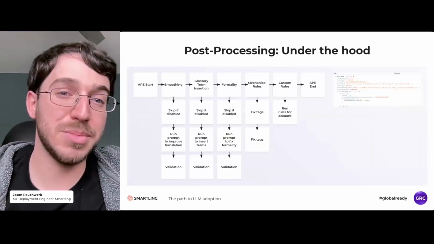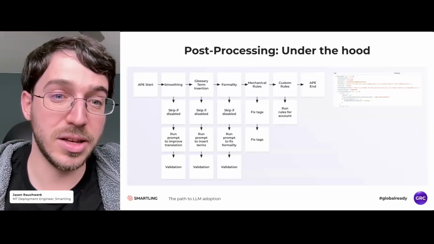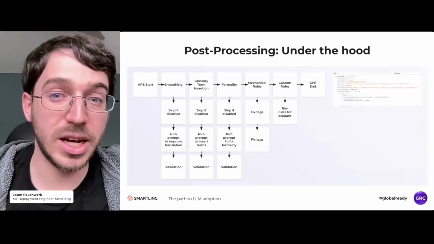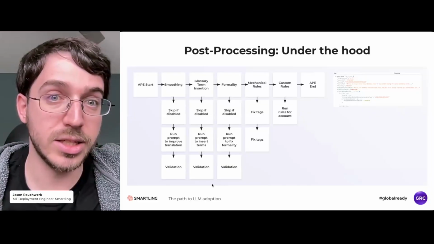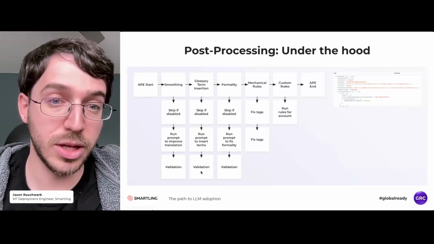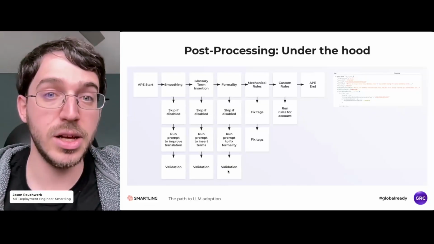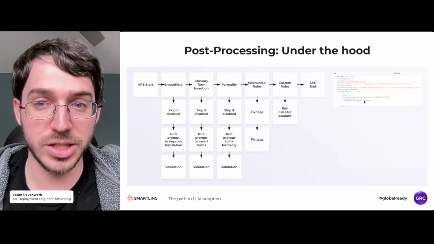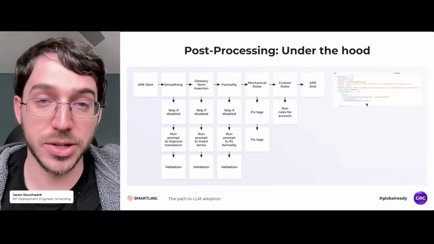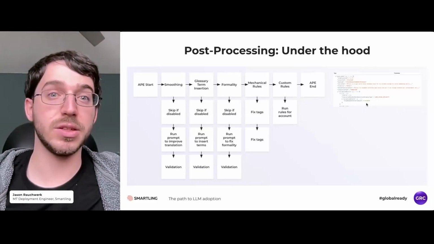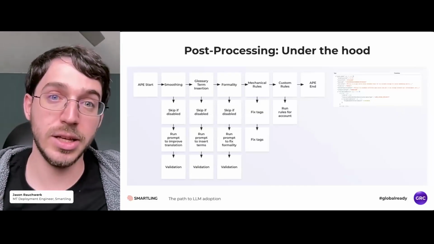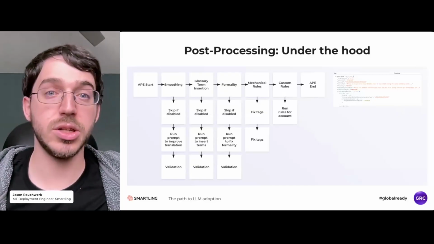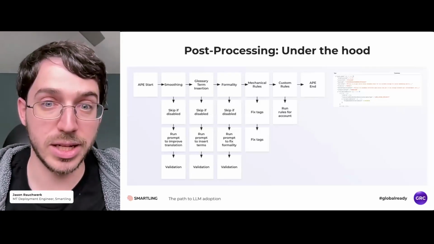This is a quick example of post-processing under the hood. The main takeaway from this fairly complex flowchart is that for each step that utilizes a large language model, smoothing, glossary term insertion, formality, there is always a validation step. We always make sure that we have some number of checks to make sure that we are not letting random hallucinations through our automated post-editing steps.